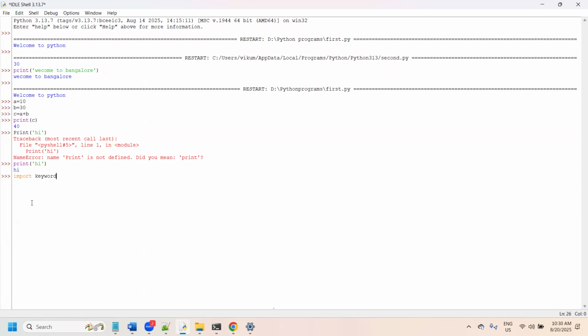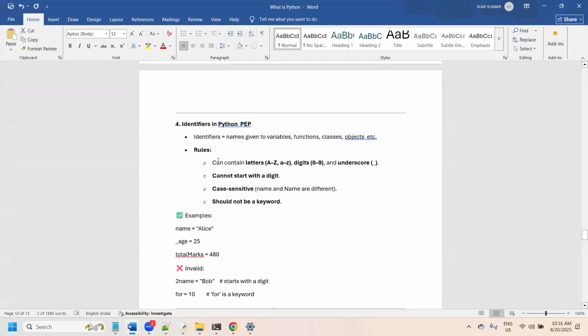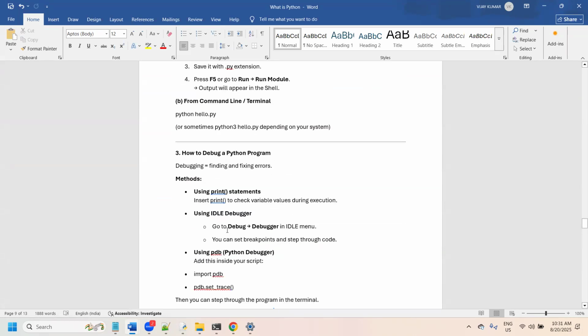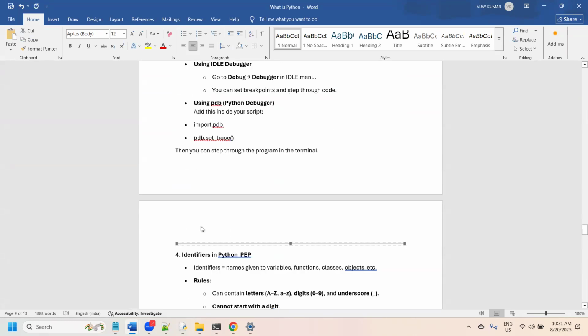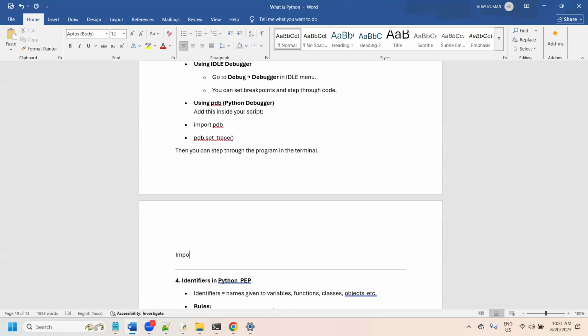So just remember it, we always use this keyword. Let me write here. First you should know what import is. Import is one of the predefined keywords.